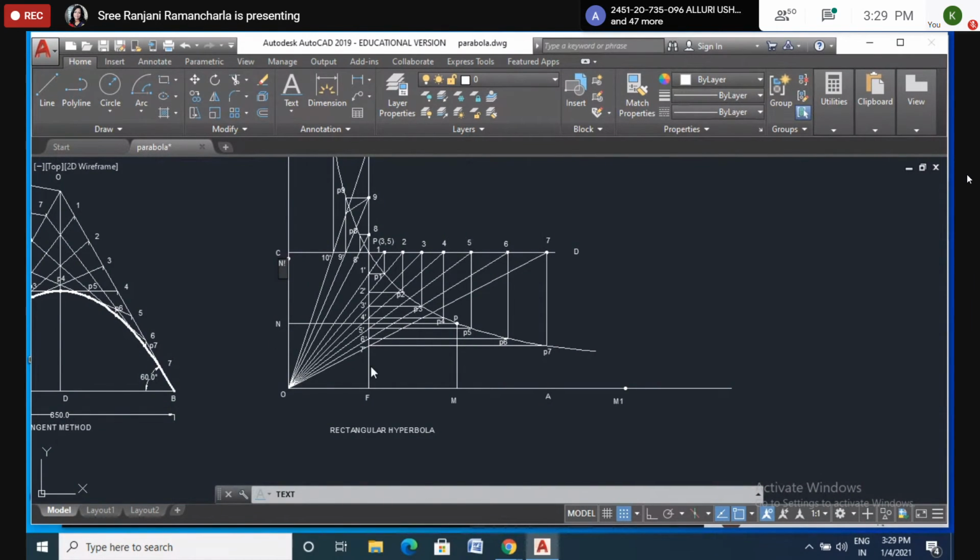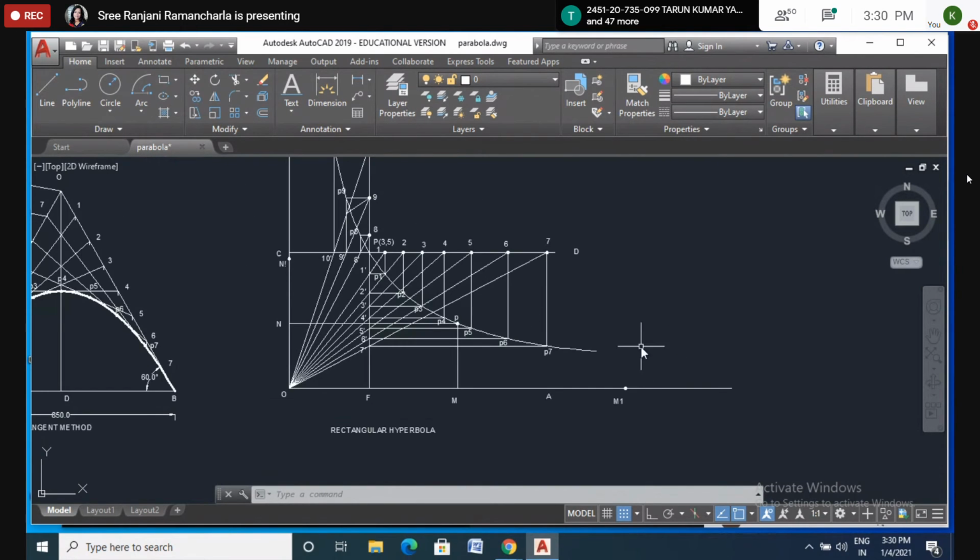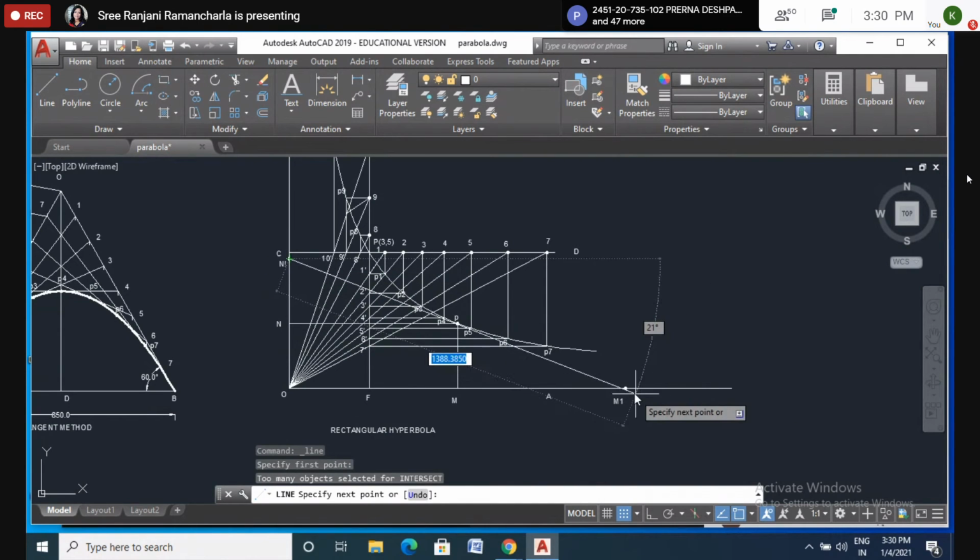So what is the meaning here? N1N is equal to ON. And here also OM is equal to MM1, M1 or M dash, whatever it is. Now here, we just join N1 and M1.